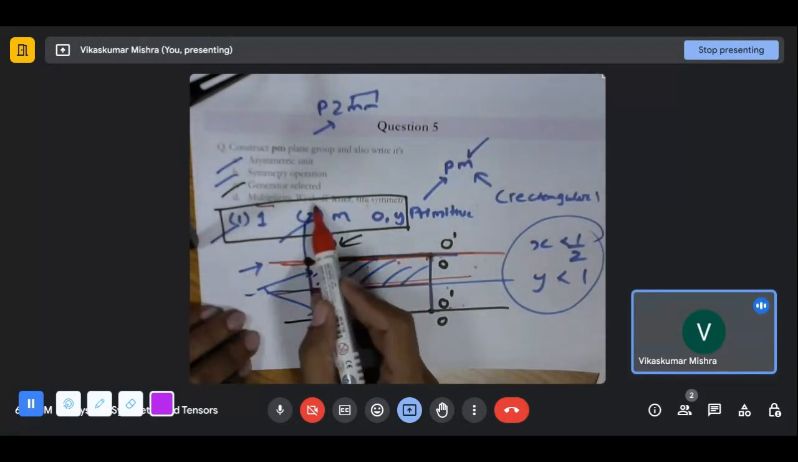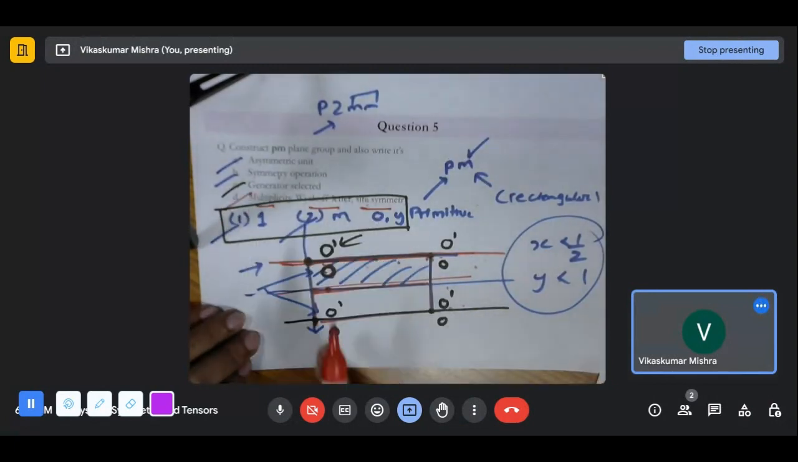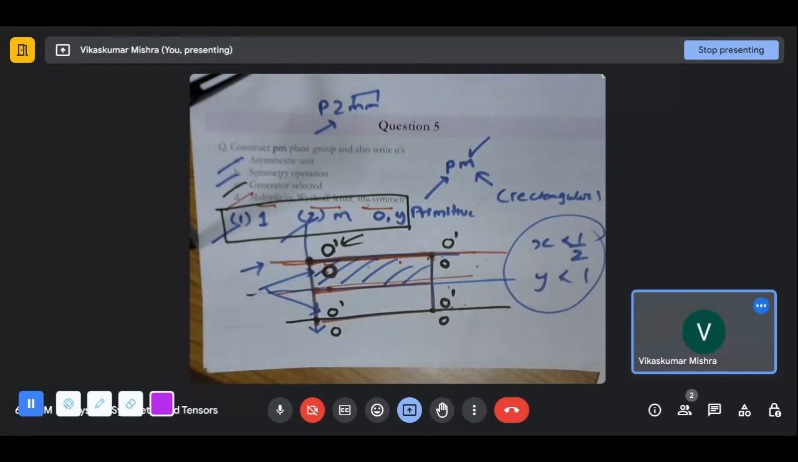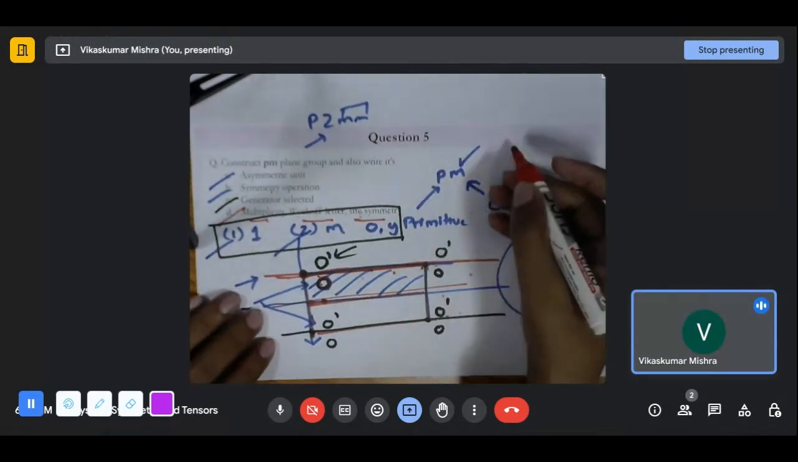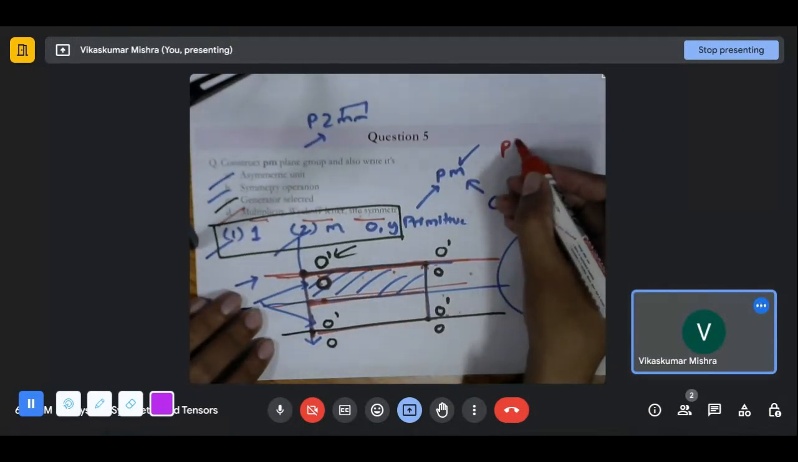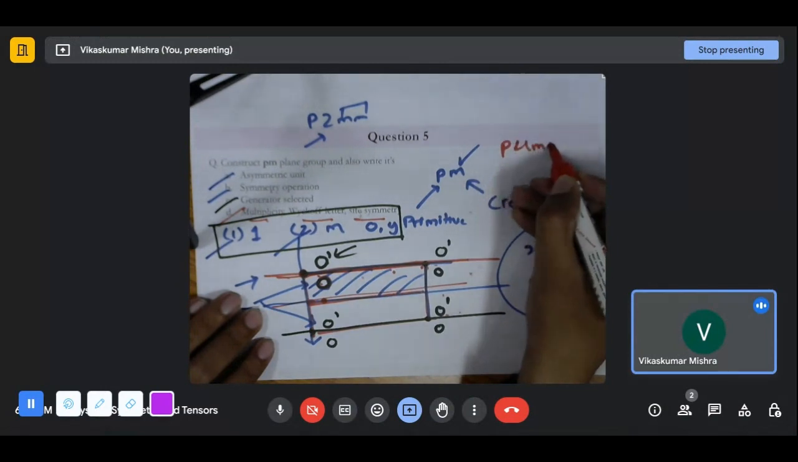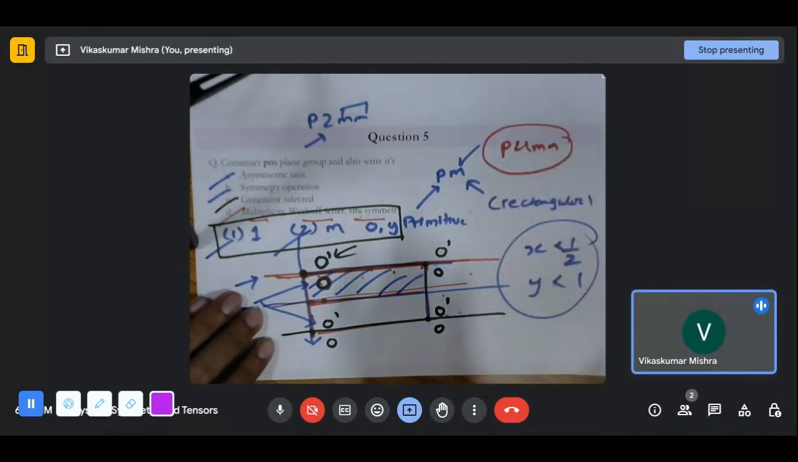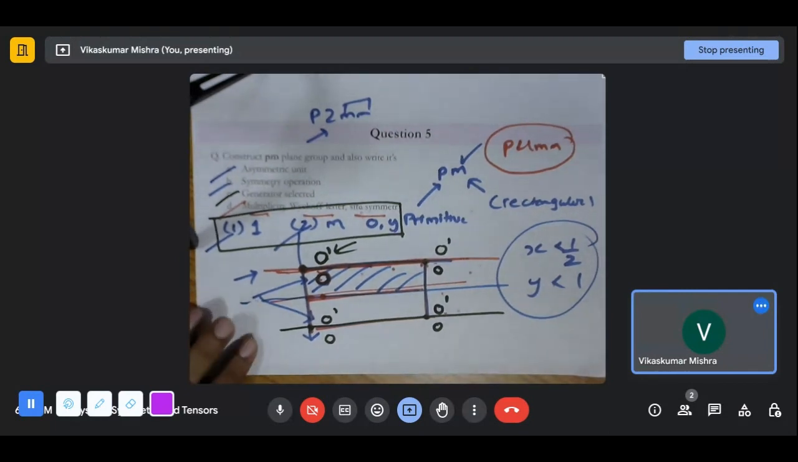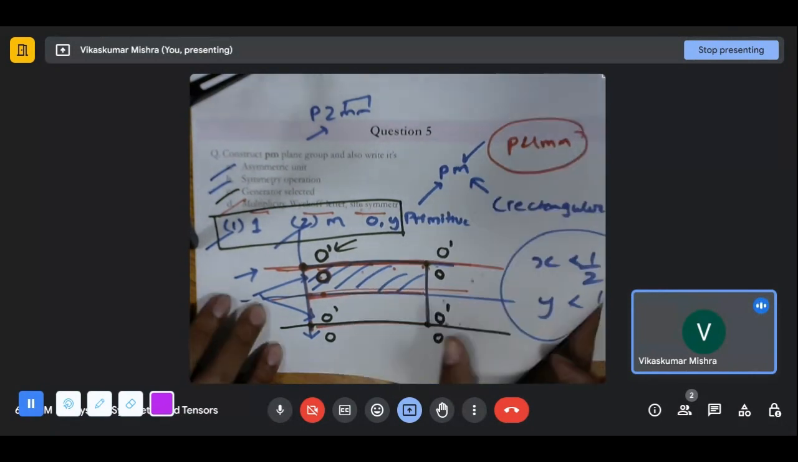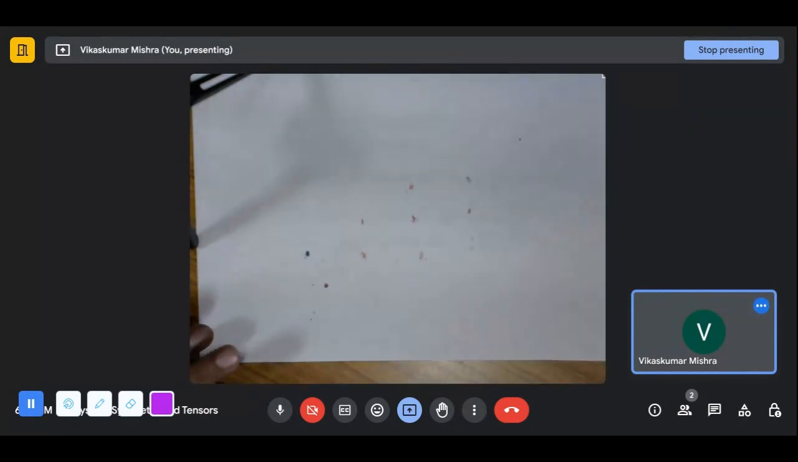So the multiplicity, Wyckoff letter, and site symmetry we have completed. This is question number 5. One can do this for, let us say, P4 something like this, and it will be a little more complicated, but it can be done. Now let's go to question number 6.